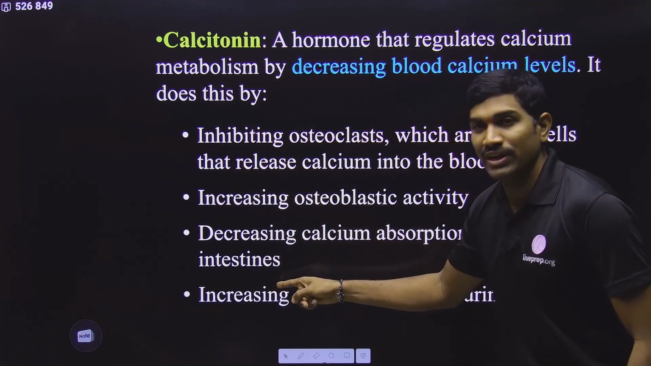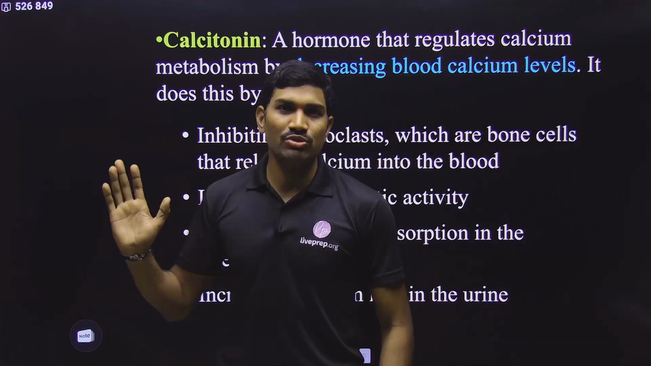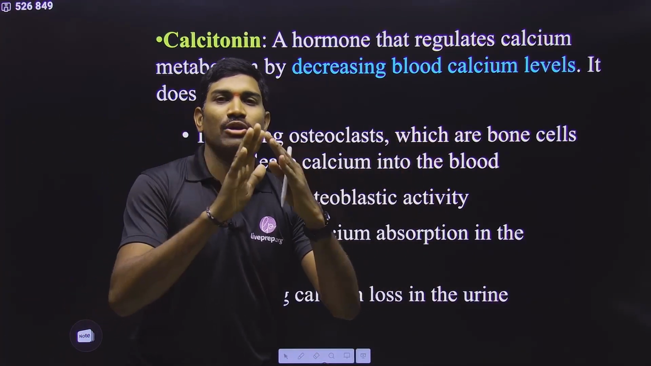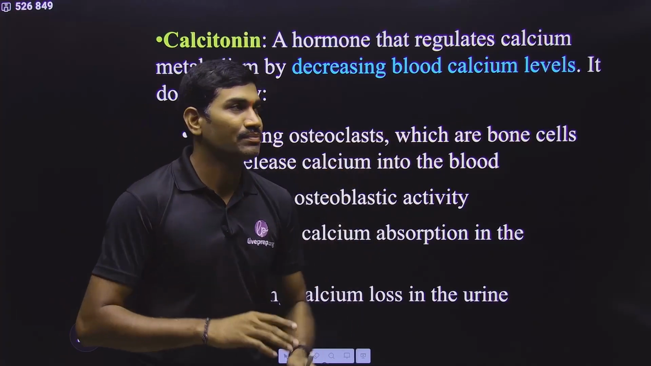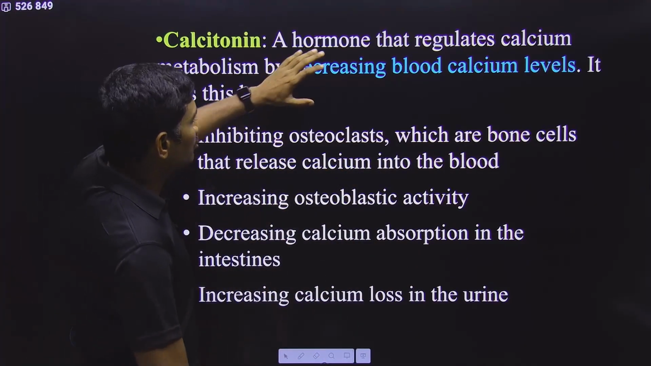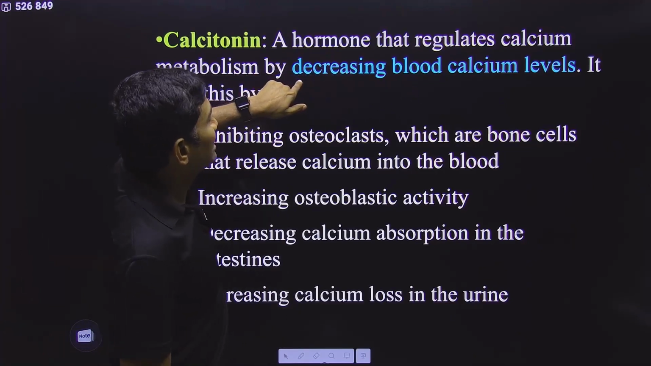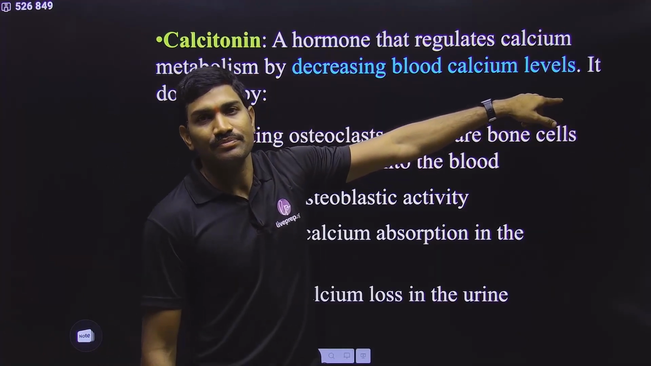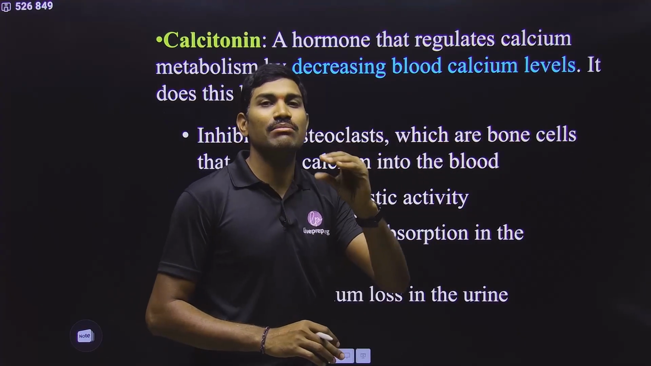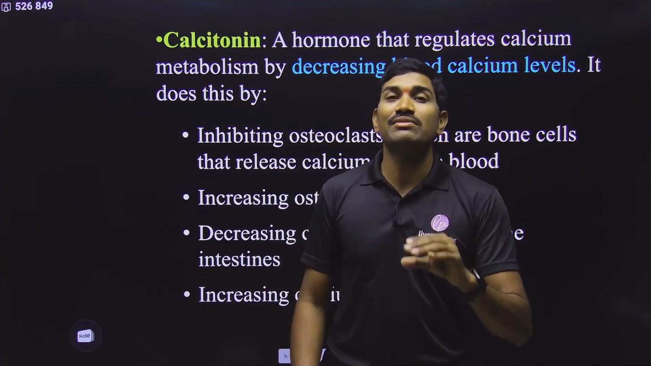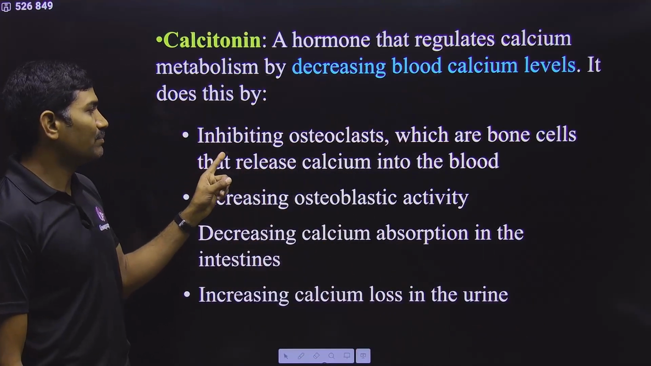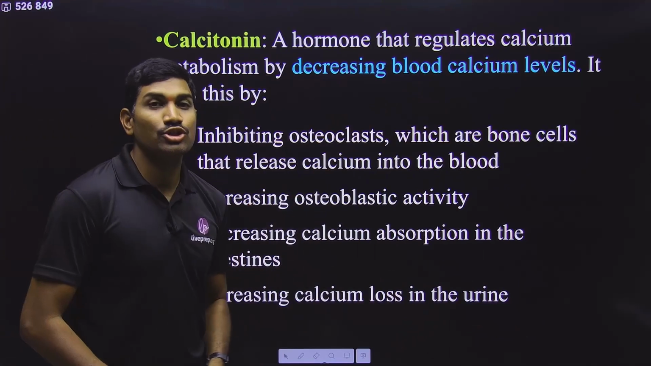If you know these 4 points, exactly opposite to these 4 we will study for the parathyroid gland, because these two hormones are acting exactly opposite. Calcitonin or thyrocalcitonin, what is the ultimate conclusion of this particular one? It is actually decreasing the blood calcium levels. Within the circulating blood, calcium levels will decrease. How will it decrease? Now observe carefully. First thing, inhibiting the activity of osteoclasts.